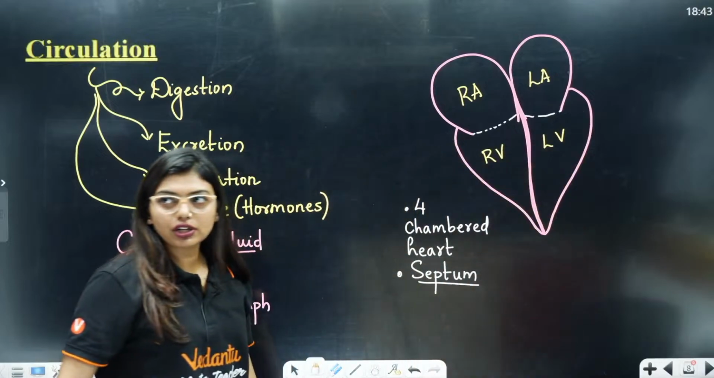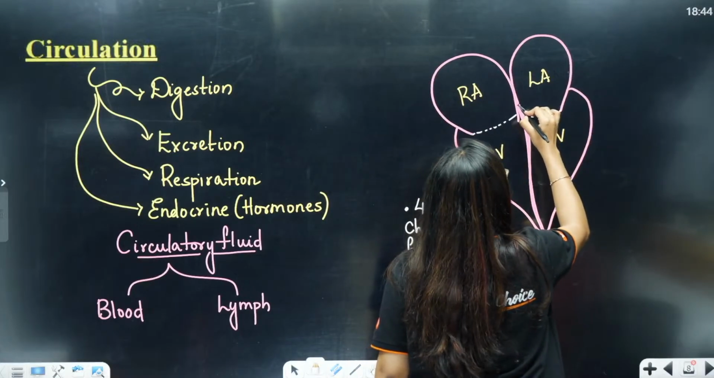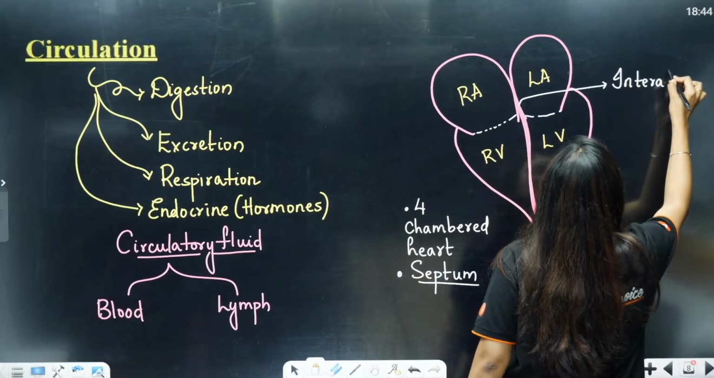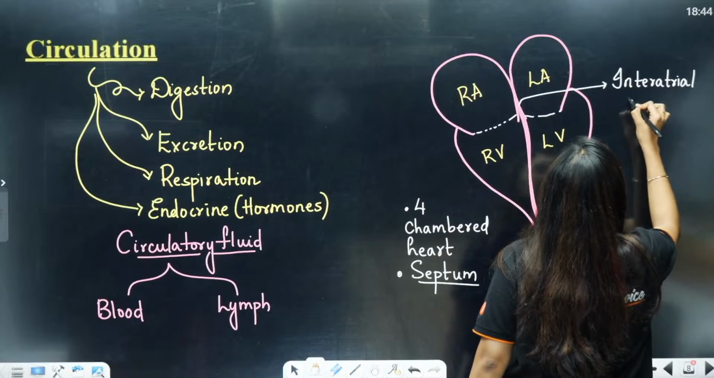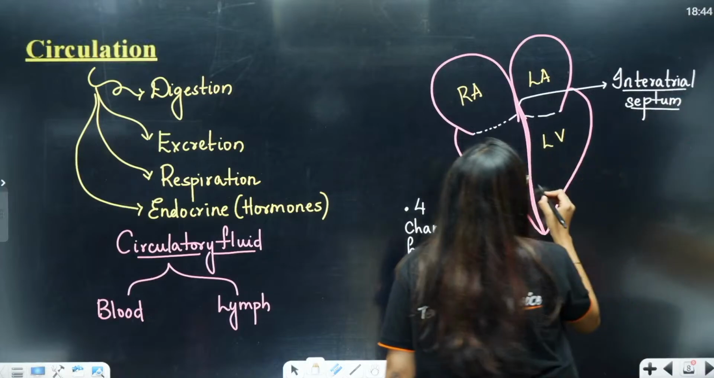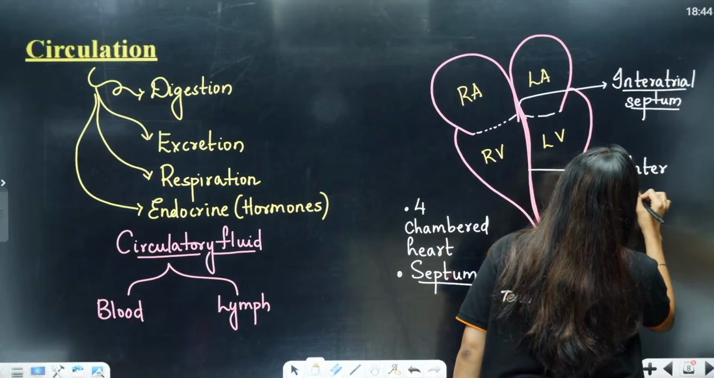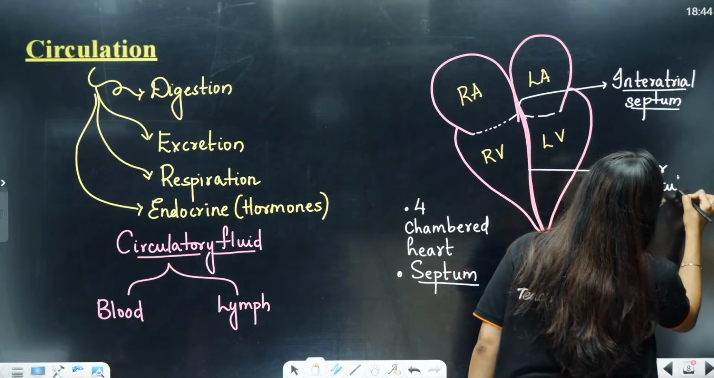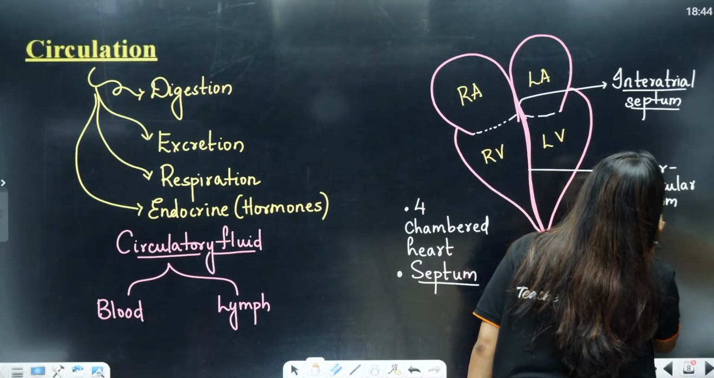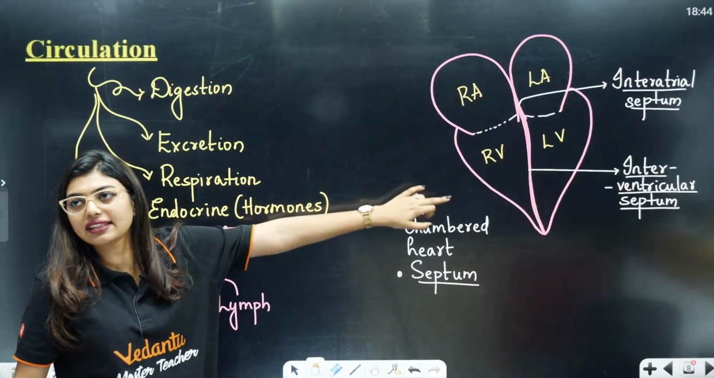Now, students, the most important thing that you need to remember is that between both the atria, the partition is called the interatrial septum. Between both the ventricles, it will be called the interventricular septum. Clear? These are the 2 septums that are separating the auricles and the ventricles.